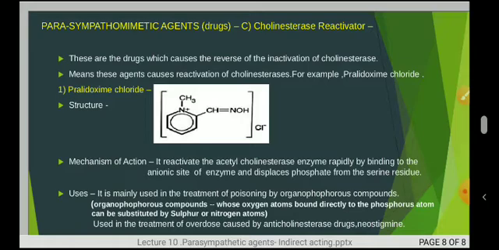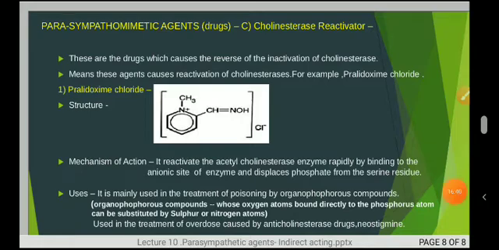These have oxygen atoms bound directly to the phosphorus atom, which can be substituted by a sulfur or nitrogen atom. These compounds, we call organophosphorus compounds.